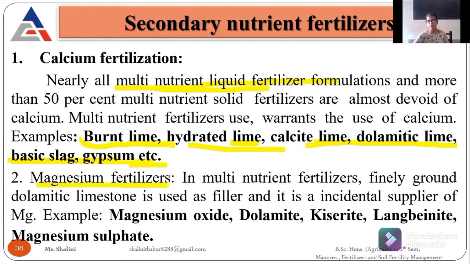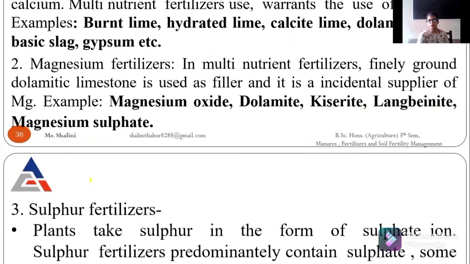If I talk about magnesium fertilizers, they contain magnesium oxide, dolomite, kieserite, langbeinite, and magnesium sulfate, because langbeinite contains both potash and magnesium. So these are some magnesium fertilizers.